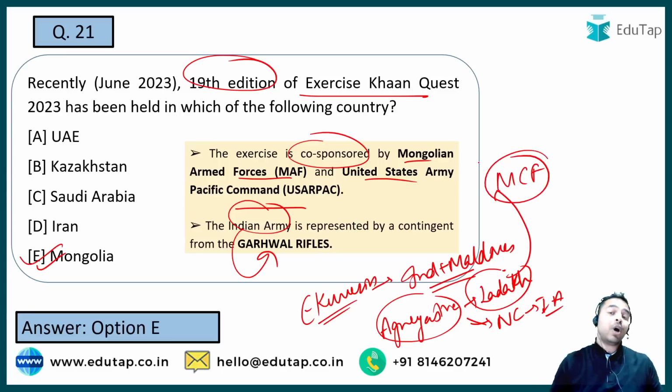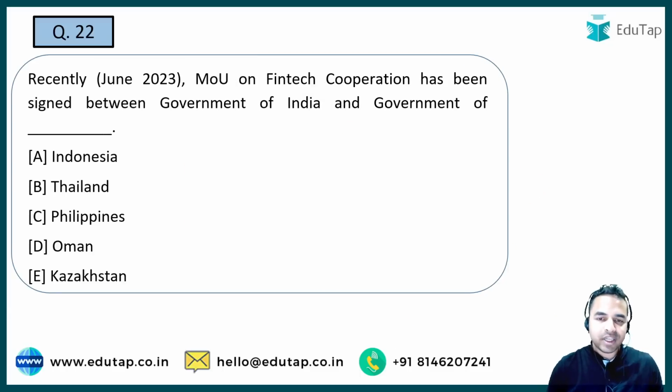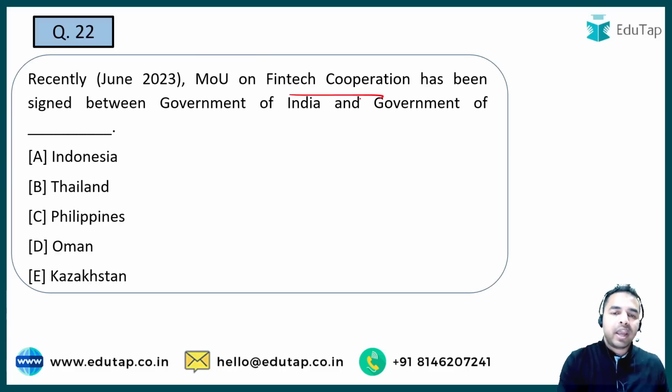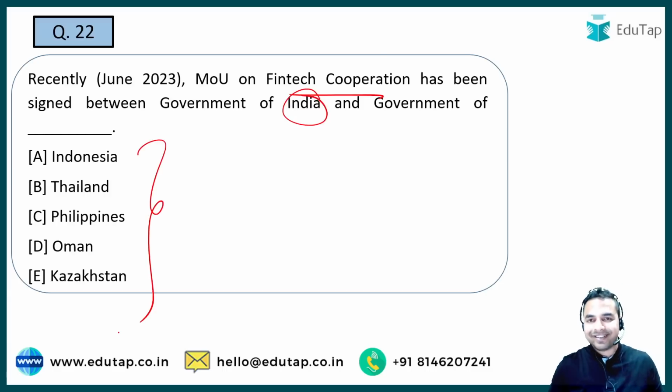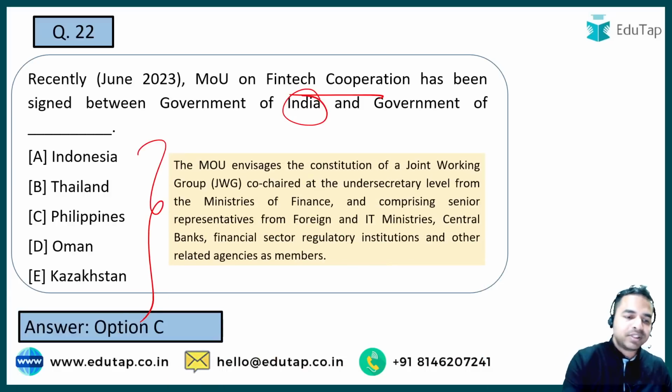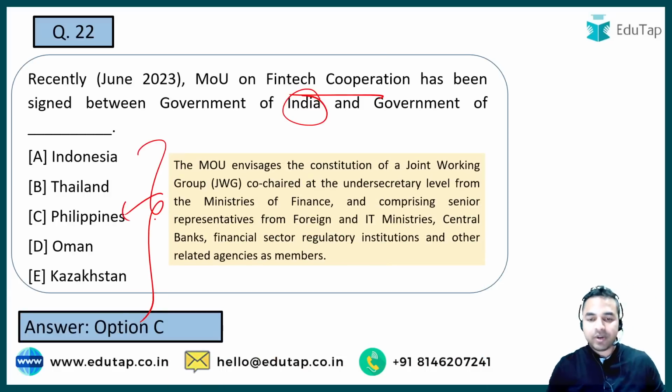Okay, so that's how you can correlate between these two news articles and you can remember them for a longer period of time. Let's move on to the next question, guys. There has been an MoU on Fintech Corporation, and you have to tell me that this agreement has been signed between the Government of India and the government of which one of the following countries. What is the name of that? So it is option C, that is Philippines, with which this particular MoU has been signed.